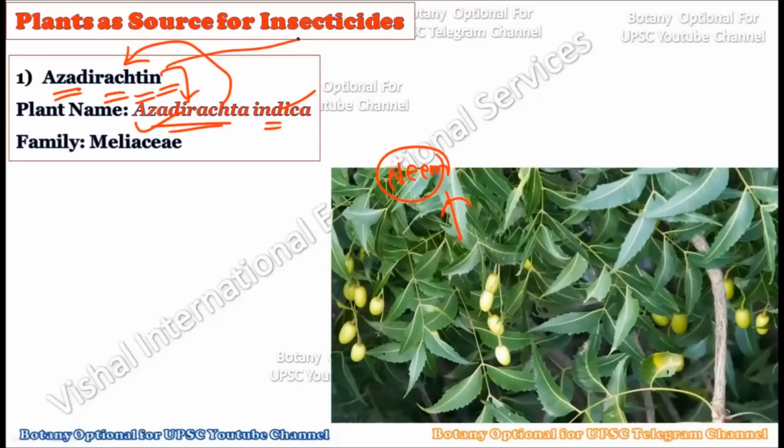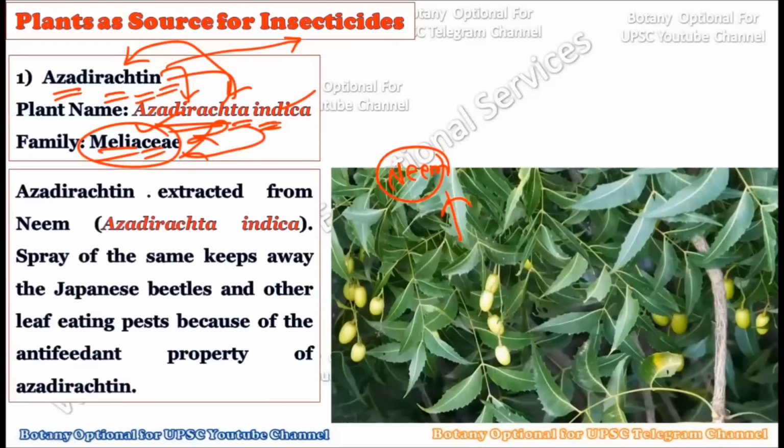Okay, and this particular azadirachtin acts as an insecticide, and this particular Azadirachta indica belongs to the family called Meliaceae. Okay, so the very first insecticide chemical compound which is found naturally within the plant body is azadirachtin. Okay, and this azadirachtin is found in the plant called Azadirachta indica, and this Azadirachta indica belongs to the family Meliaceae. Now this particular azadirachtin is extracted from the neem, which is botanically called Azadirachta indica.